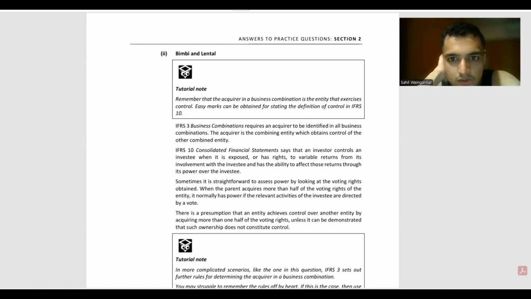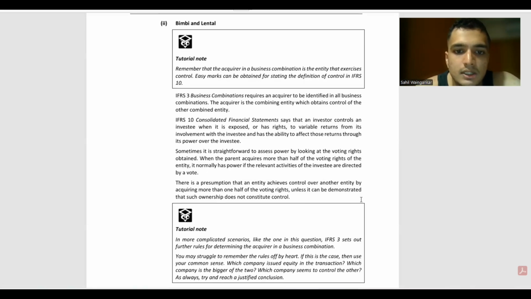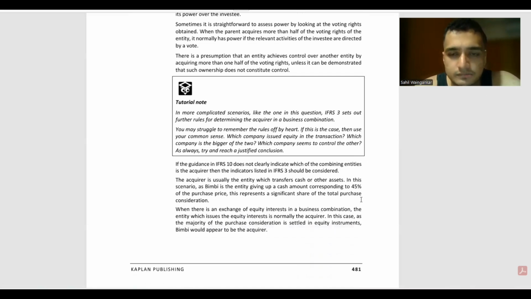Sometimes it is straightforward to assess power by looking at voting rights obtained when the parent acquires more than half of the voting rights of the entity. It normally has power if the relevant activities of the investee are directed by a vote. There is a presumption that an entity achieves control over another by acquiring more than one half of the voting rights, unless it can be demonstrated that such ownership does not constitute control.